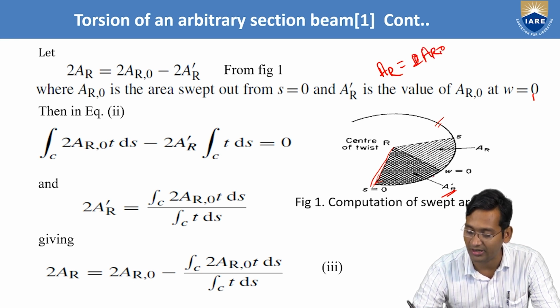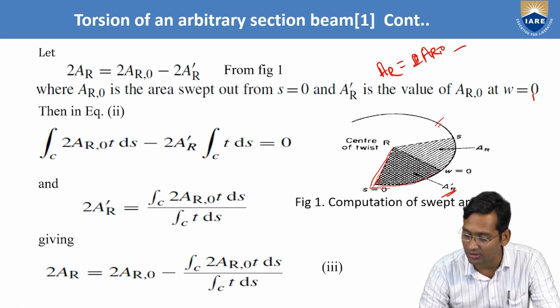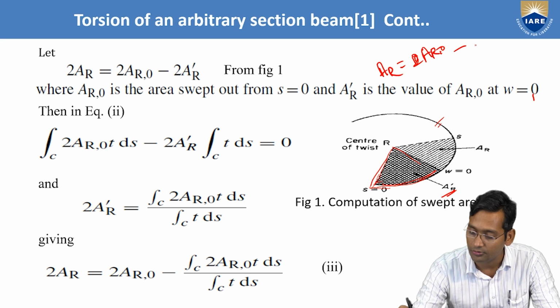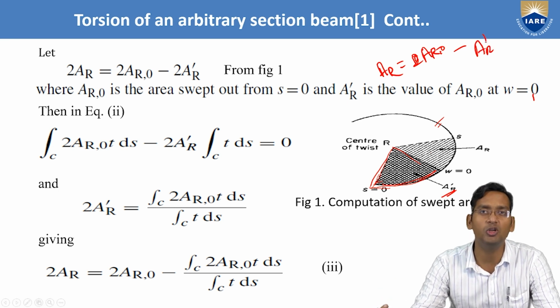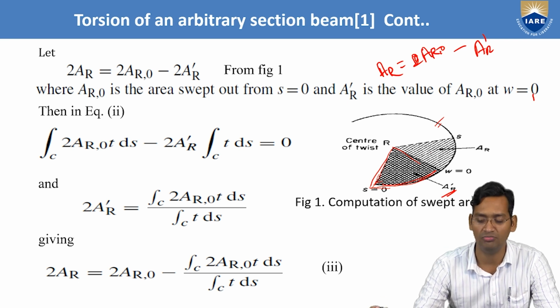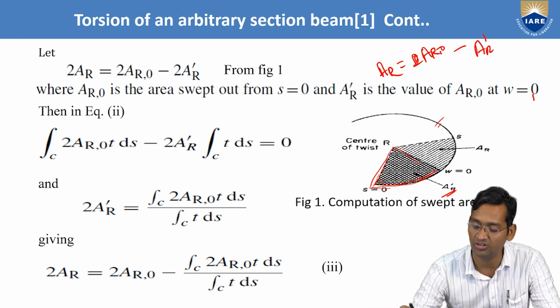AR naught, when wrapping is 0, this is the full area, minus how much? This part. Right, so that is AR dash. Now, because in our formula 2 is there, we just multiply by 2, or in another word, you can say because of the symmetry also.